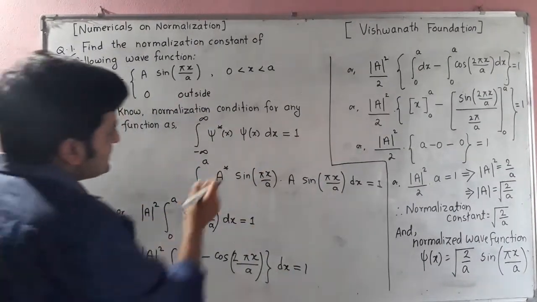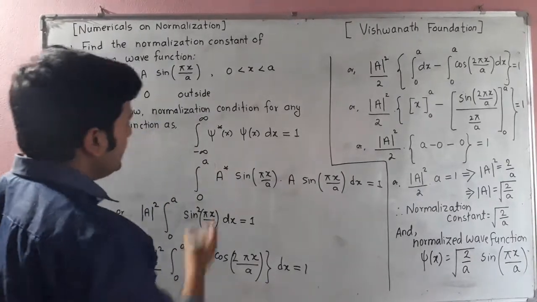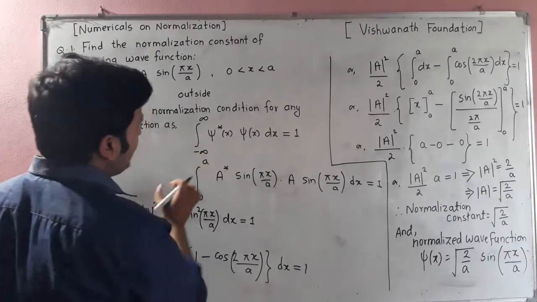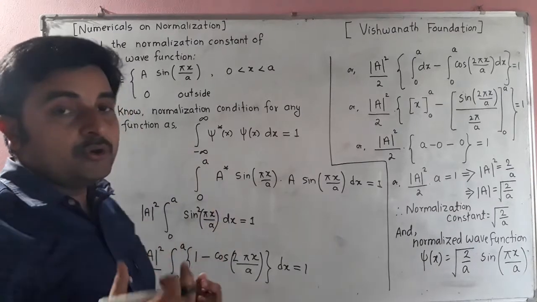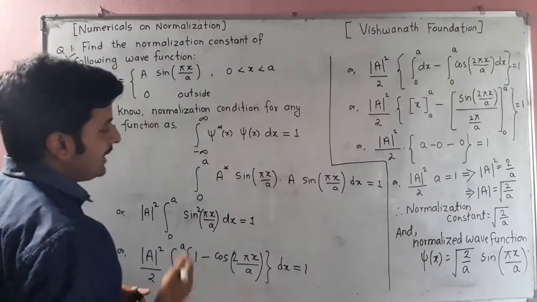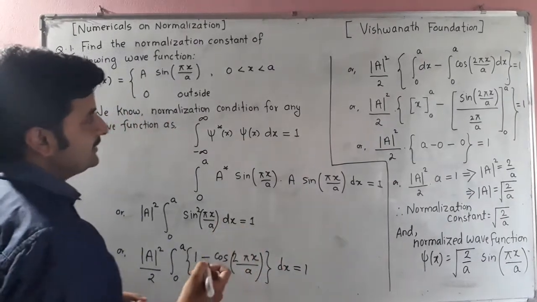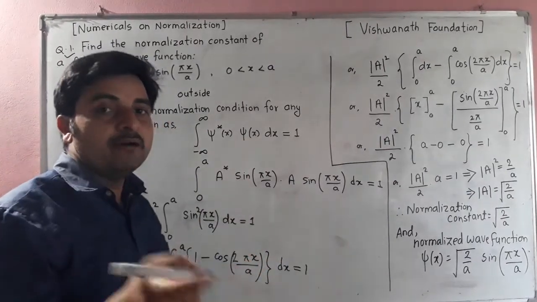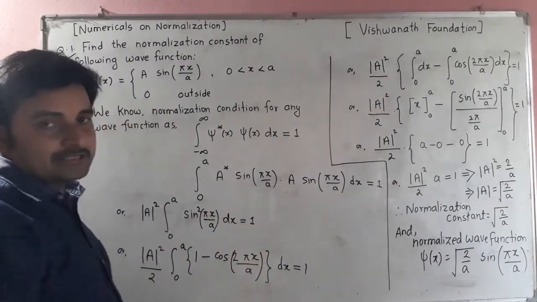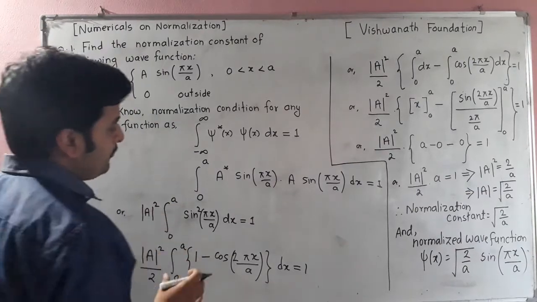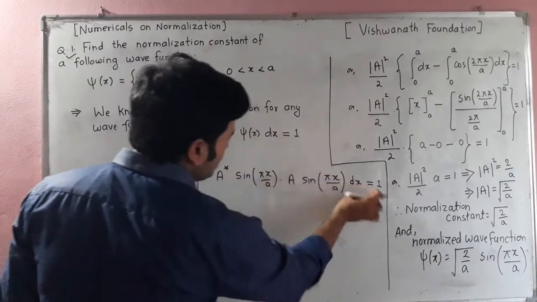We don't need to take other cases. Psi star represents the complex conjugate of the wave function. So in place of psi star we write A star sin(pi x by a), as there is no complex number like i or j. In case there is i, you replace it by minus i to create the complex conjugate, but it is not such a problem. And psi of x, again you write this value, and dx is equal to 1.